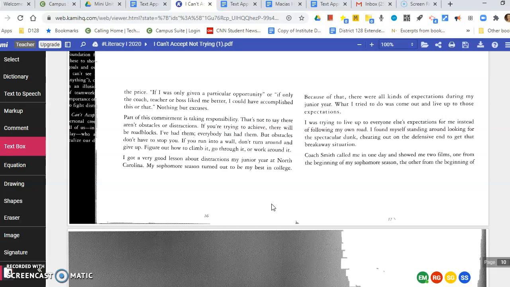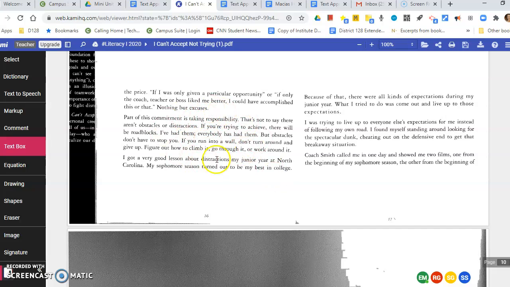"Part of this commitment is taking responsibility. That's not to say there aren't obstacles or distractions. If you're trying to achieve, there will be roadblocks. I've had them. Everybody has them. But obstacles don't have to stop you. If you run into a wall, don't turn around and give up. Figure out how to climb it, go through it, or work around it."